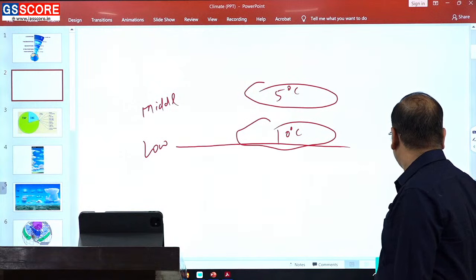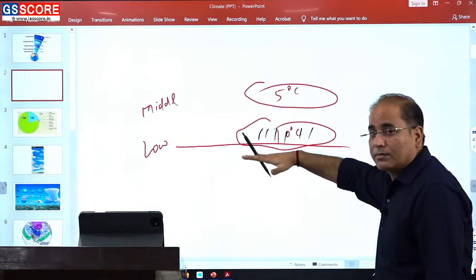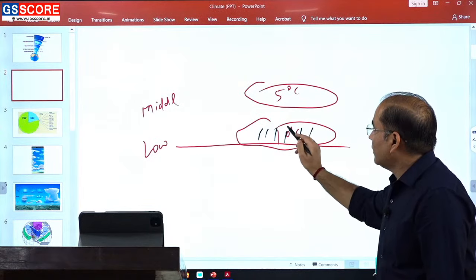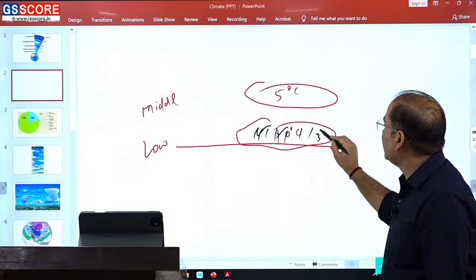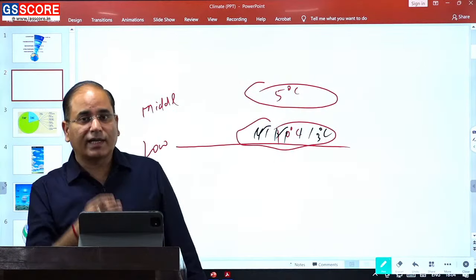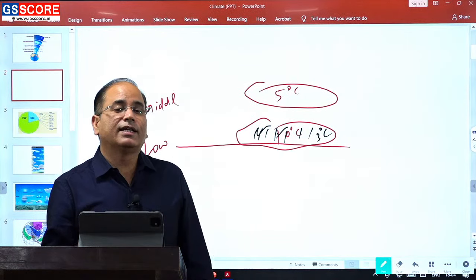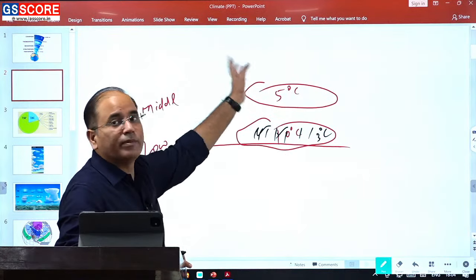But imagine that there is some phenomenon, because of which, through contact with the surface, this air that was earlier 10 degrees Celsius has now come down to 3 degrees Celsius. So once the air in contact with the surface gets cooled, it will exhibit that this air is cold and above is warm.